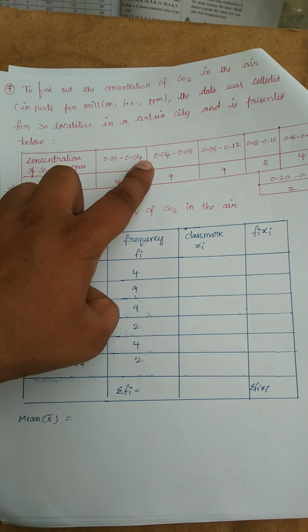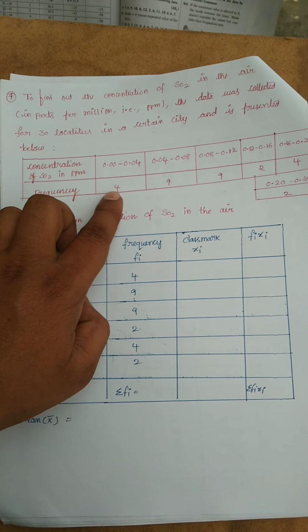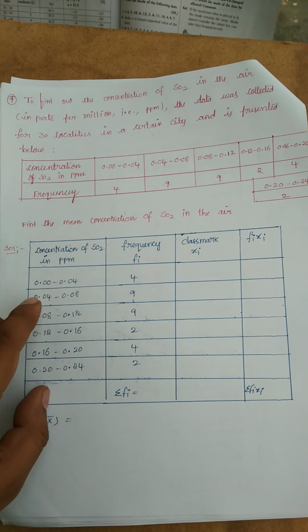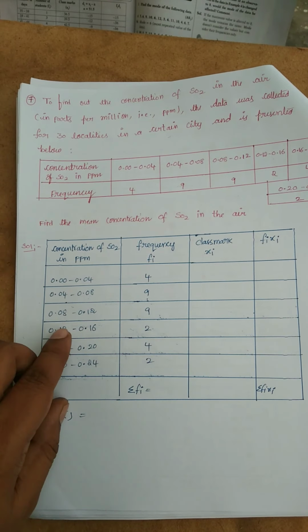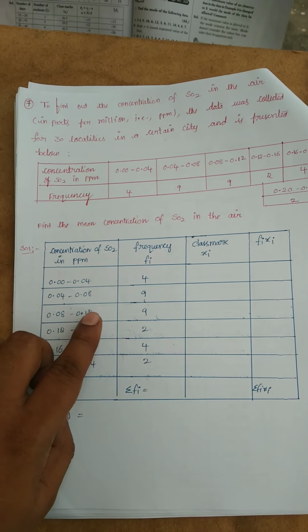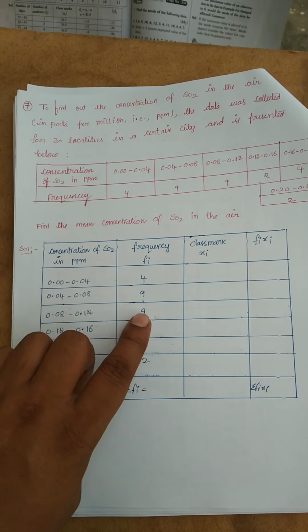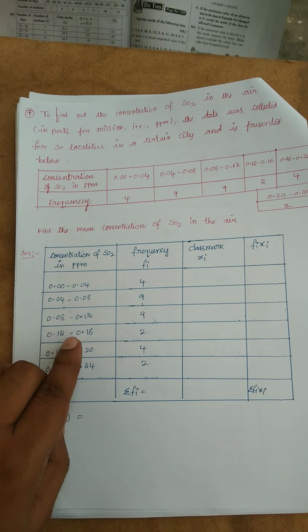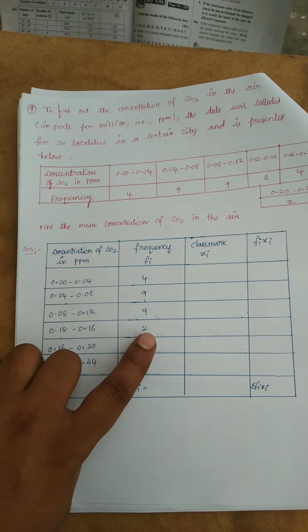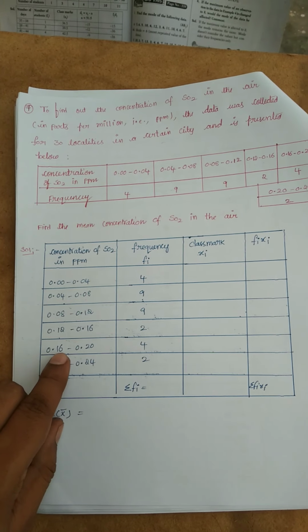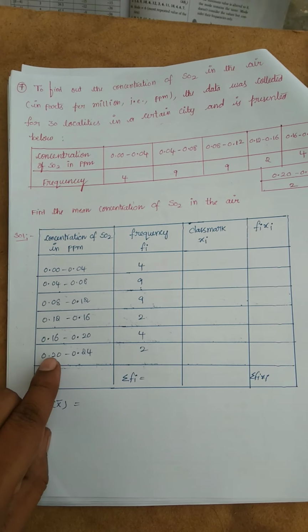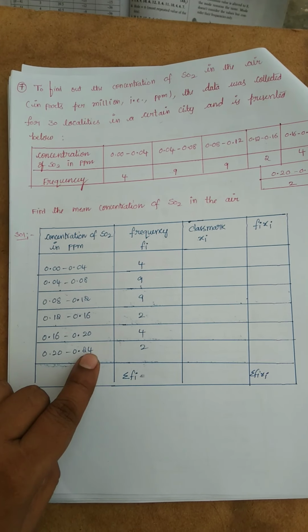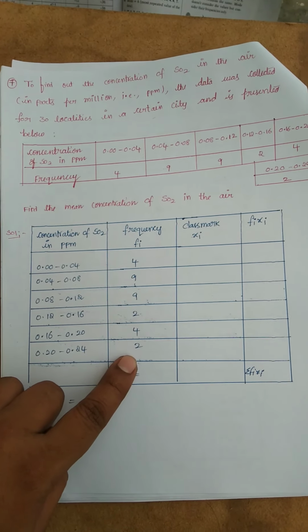0.00 to 0.04, whose frequency is 4; 0.04 to 0.08, frequency 9; 0.08 to 0.12, frequency is 9; 0.12 to 0.16, frequency is 2; 0.16 to 0.20, frequency is 4; and 0.20 to 0.24, frequency is 2.